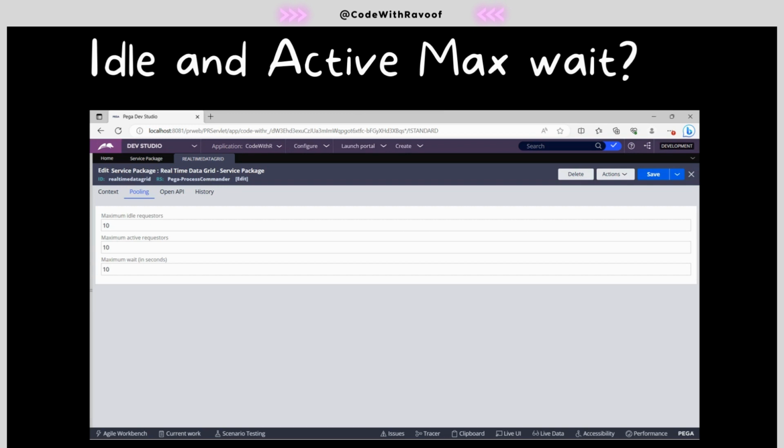Now where can we see idle, active, and max wait? In the service package, we will have a separate tab called pooling. Over here, we have maximum idle requesters, maximum active requesters, and another term called maximum wait in seconds. What are all these things? Why is it having only 10? Why is Pega recommending 10, or why is it the default 10? Everything we can learn in today's session.